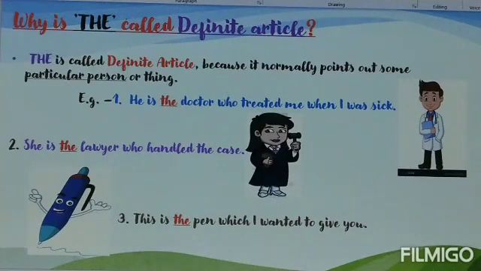Now, look at the second example. She is the lawyer who handled the case. Here I am specifically talking about that particular lady or that particular person who handled the case. That's why I used the definite article. Now the next one. This is the pen which I wanted to give you. So here I am talking about that particular pen which I wanted to give you. A specific pen. So article the is used to talk about specific objects. So that's why it is called definite article.